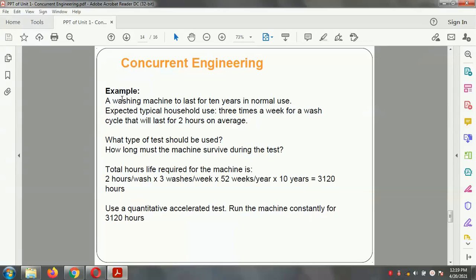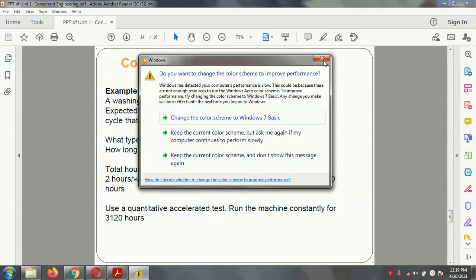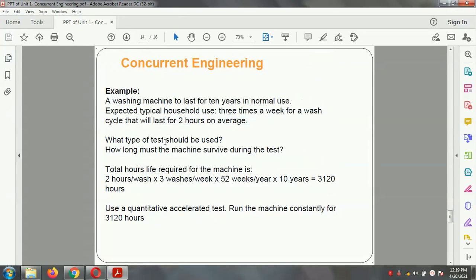The second case study is related to the washing machine. These washing machines are used for 10 years in normal use. They expect a typical household, that is 3 washes a week, with a wash cycle of at least 2 hours on average. So what tests are to be carried out? How long does the machine survive?